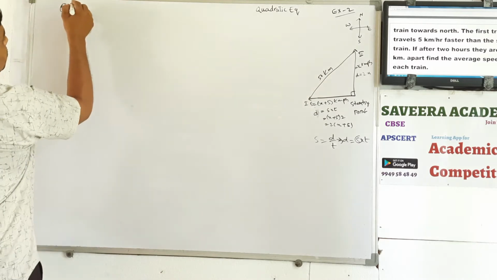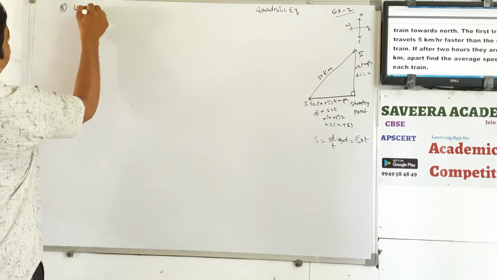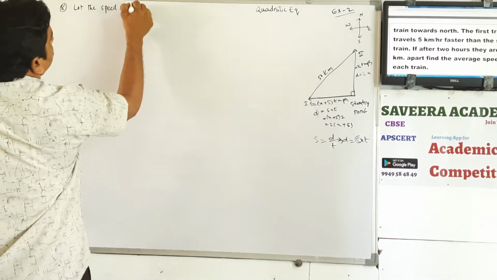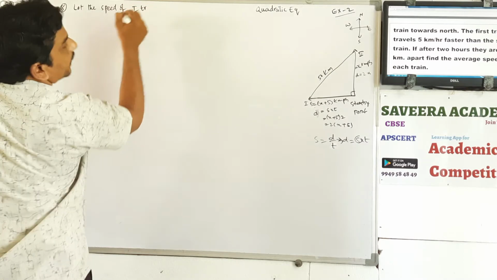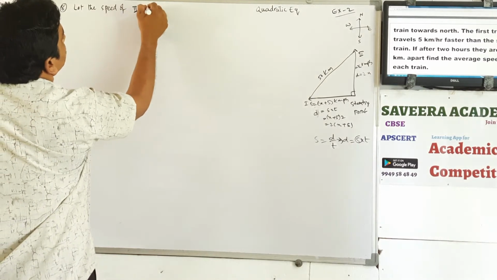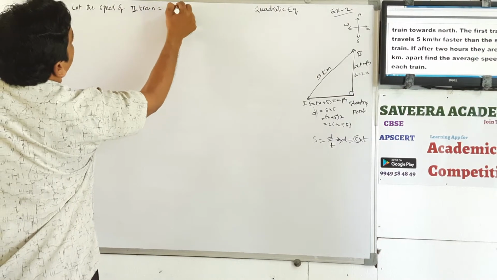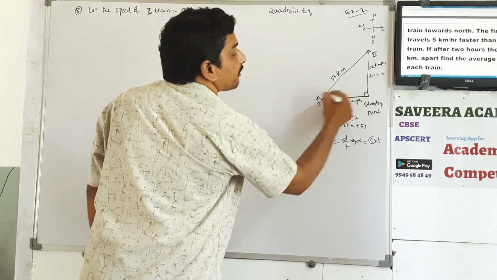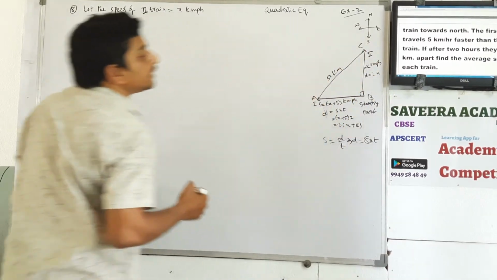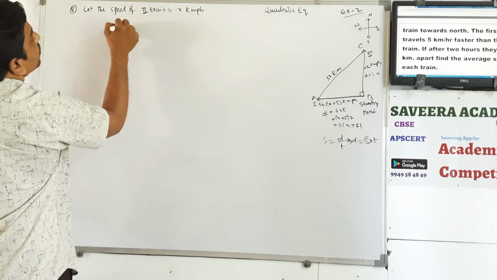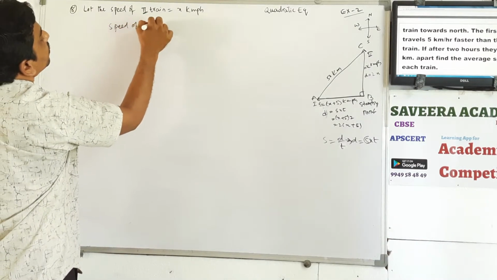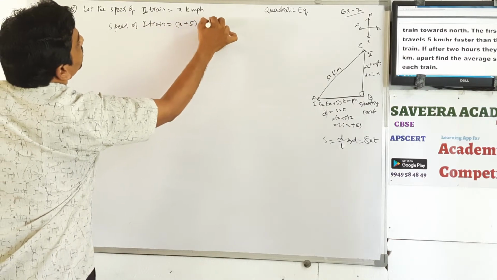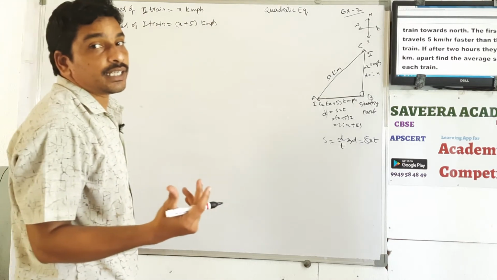Let the speed of the second train be x kilometers per hour. kmph means kilometers per hour. Let us put names A, B, C. Next, speed of the first train is x plus 5 kmph. Why? Because it is 5 kilometers faster than the second one.